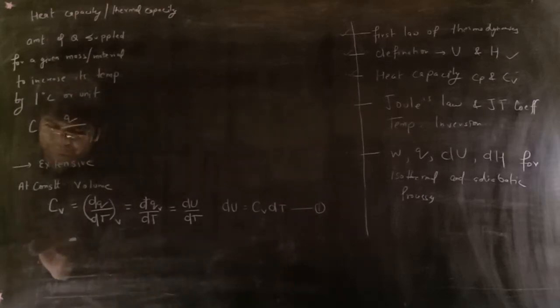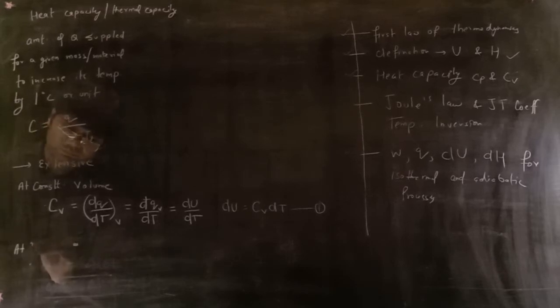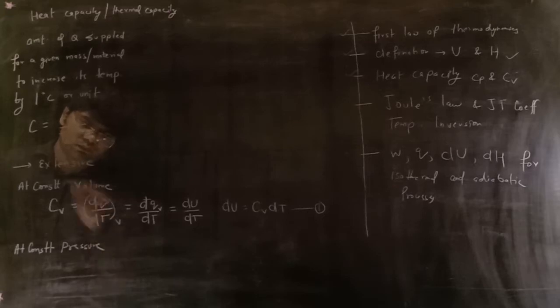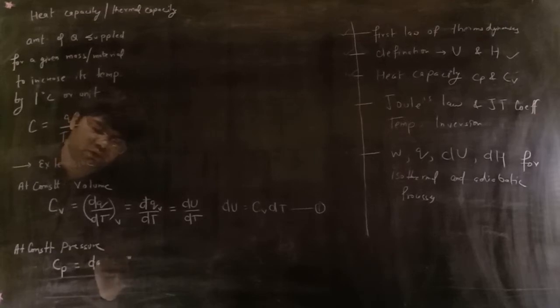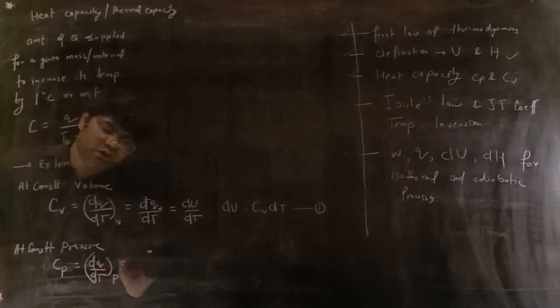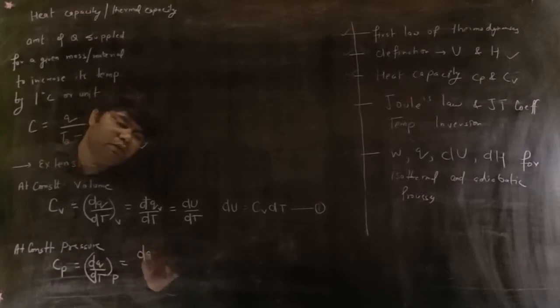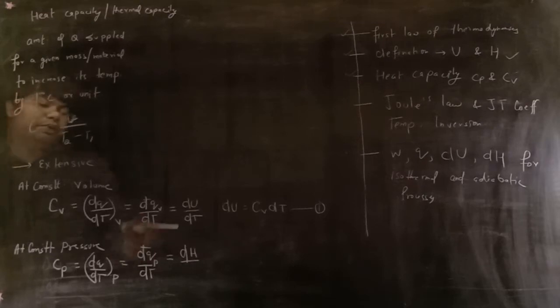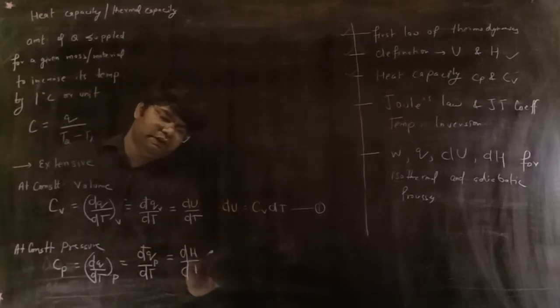At constant pressure, Cp is equal to dq upon dt at constant pressure, which is dq_p upon dt, and here it is dH, because the exchange of heat at constant pressure is enthalpy.